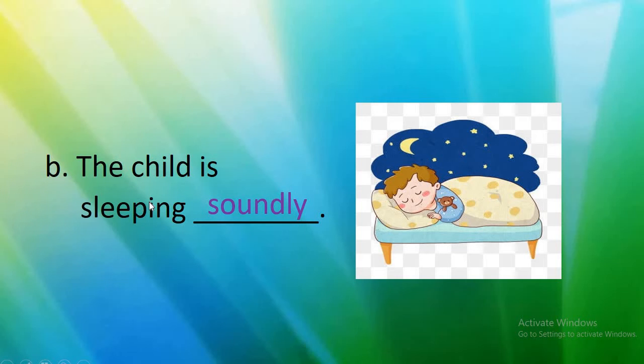Okay? So the sentence is, the child is sleeping soundly. How is it sleeping? Soundly. Understood? The child is sleeping soundly.